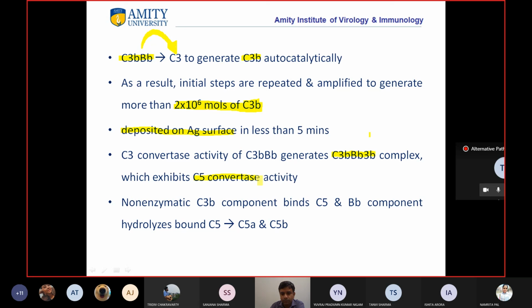Clear? So now the non-enzymatic C3b component binds C5 and the Bb component hydrolyzes the bound C5 to C5b. So C5 will bind to this complex, and this complex will break it down into C5b and C5a, and this is the point where we wanted to reach, right? So if you just see it again,